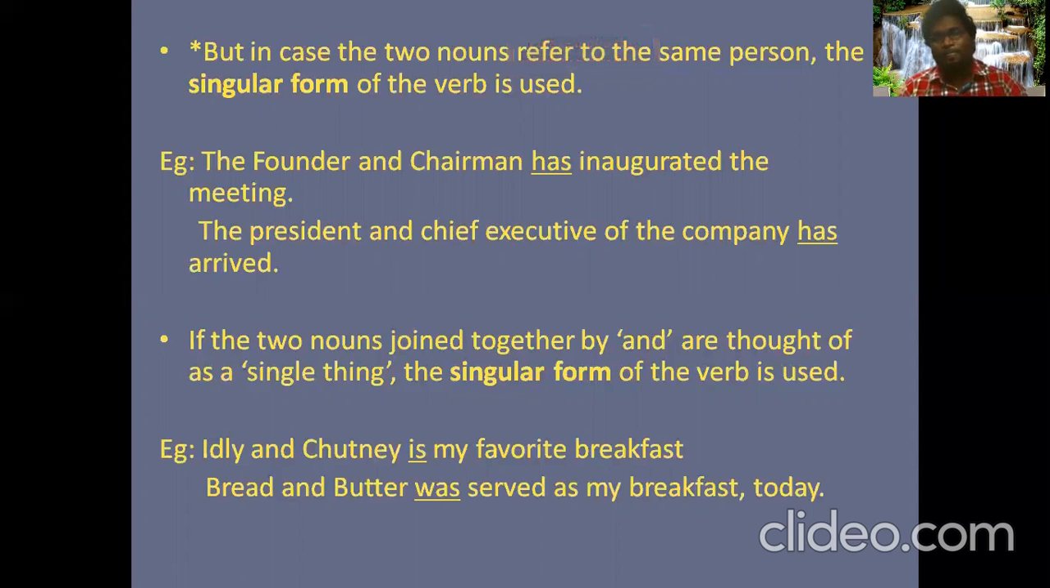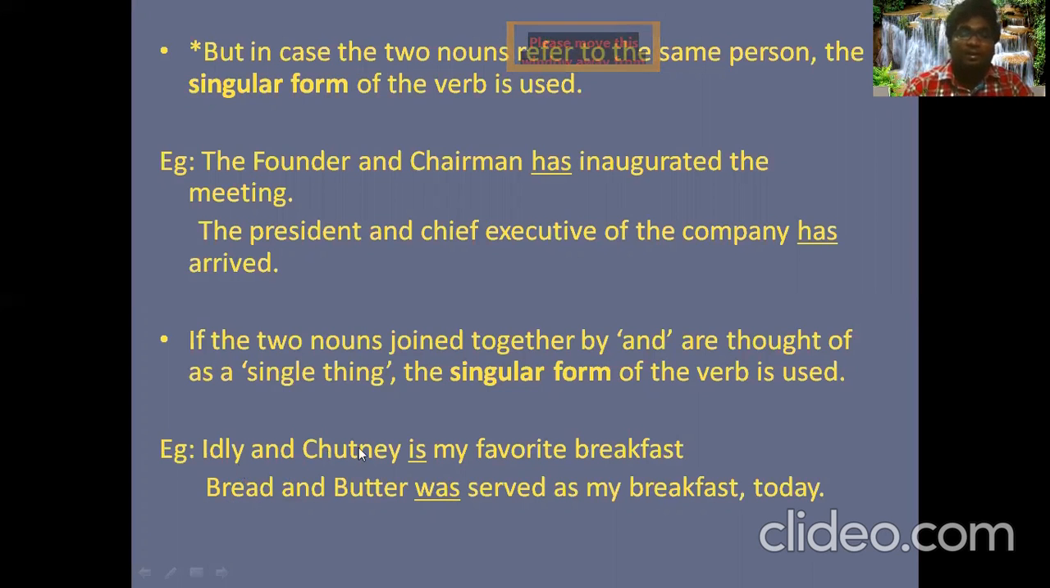For example, we all love to have something in the morning, like breakfast. When you order idli, they serve chutney too. They don't serve it separately. So they go together. When two things go together as a single thing, then we have to use the singular form of the verb. See, that is how it actually goes.